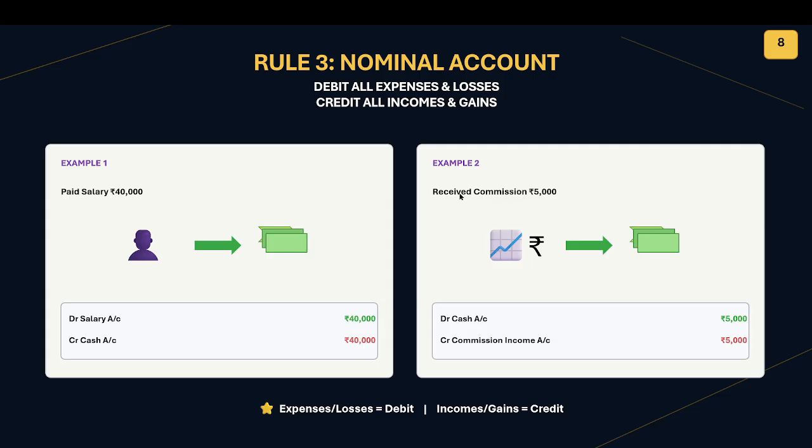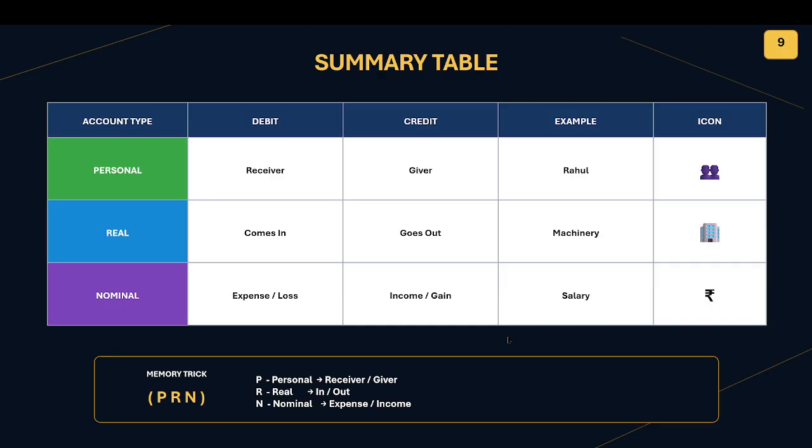Next example, received commission 5,000. Assume that everything in P&L is nil, only commission is there, 5,000, no expenses. This 5,000 is our income and profit, and it should be credited and it goes to equity, and hence credit commission income because it's income to us. What is coming in? Cash. Here asset is increasing as well as equity is increasing, hence the balance sheet will match.